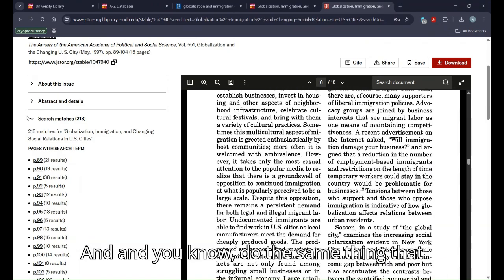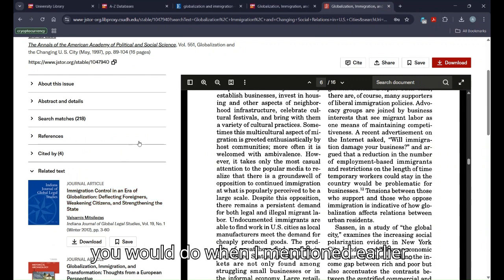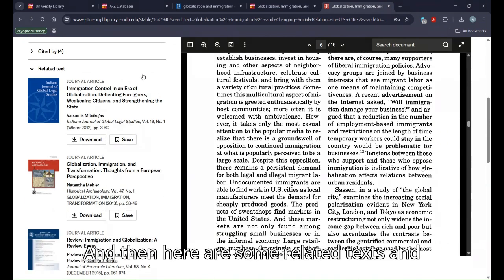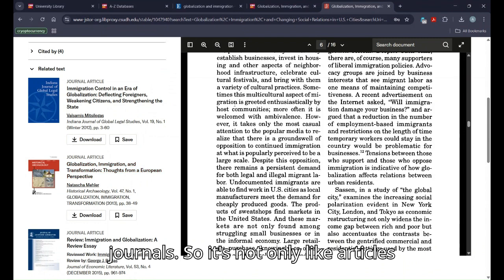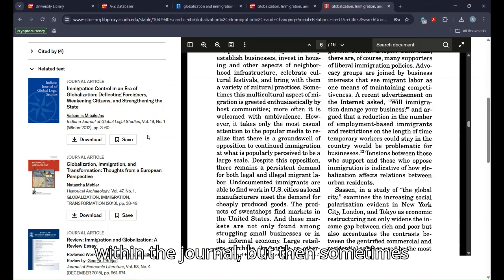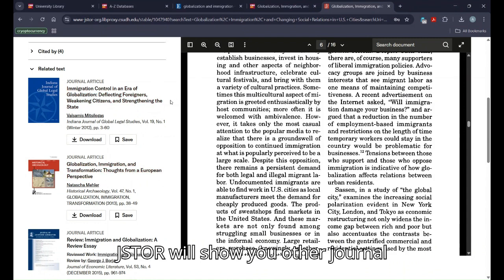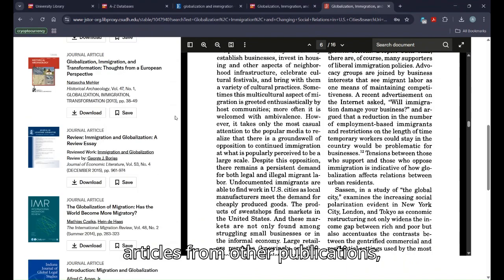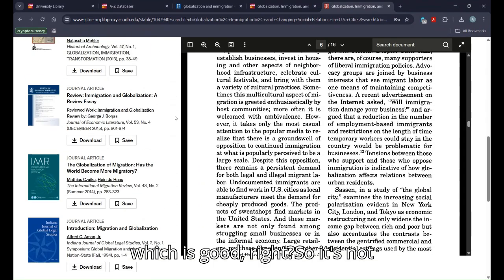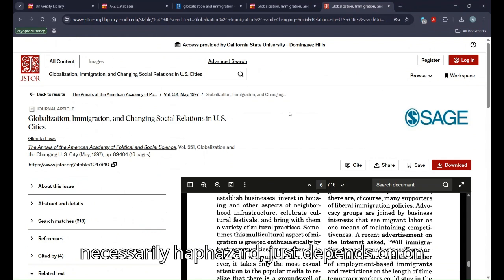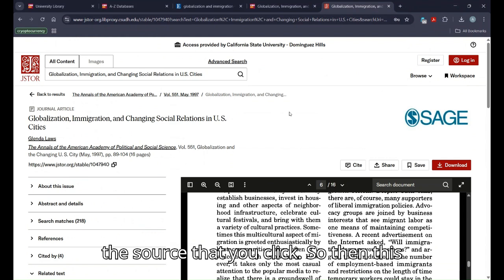And do the same thing that you would do when I mentioned earlier. And then here are some related texts and journals. So it's not only articles within the journal, but sometimes JSTOR will show you other journal articles from other publications, which is good. All right, so it's not necessarily haphazard; it just depends on the source that you click.